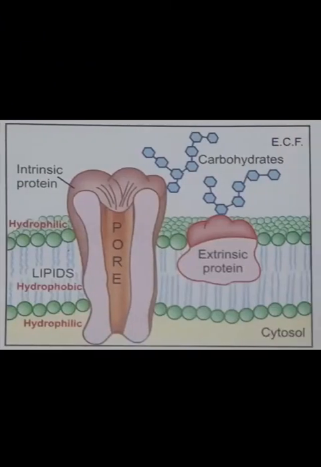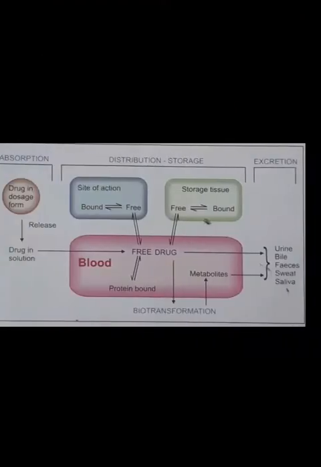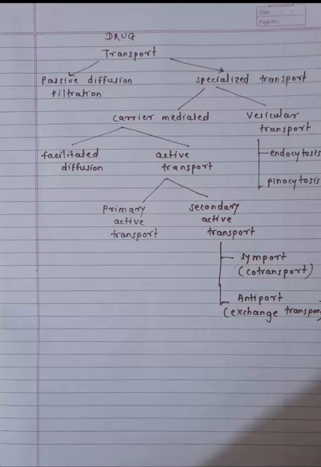So we will discuss the transport of the drug. Drugs can be transported by passive diffusion or filtration. They can also be transported by specialized transport. Specialized transport is further divided into carrier mediated transport and vesicular transport. Carrier mediated transport is further divided into facilitated diffusion and active transport.